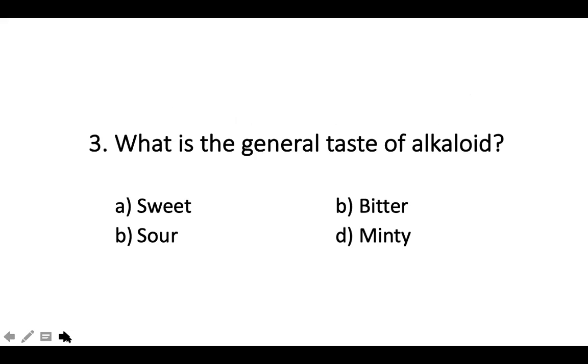A, sweet, B, bitter, C, sour, D, minty. What is the general taste of alkaloids? A, sweet, B, bitter, C, sour, D, minty.